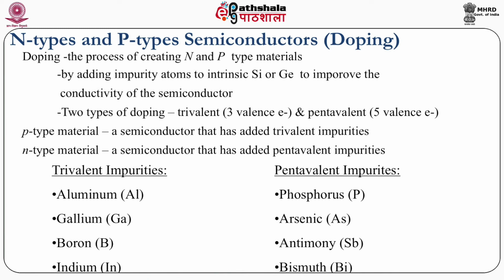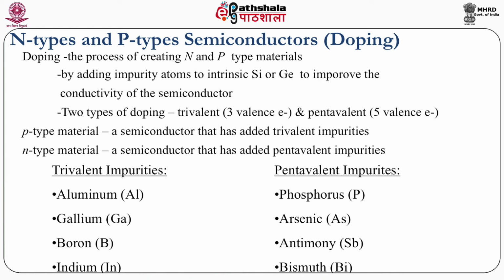So don't assume that you have to add a few kilograms of intrinsic semiconductor with a few grams of the material. It is nothing like that. Technically, 1 atom of impurity added to 10 to the power 8, that is millions of atoms of silicon or germanium, is enough for generating an impure or extrinsic semiconductor.